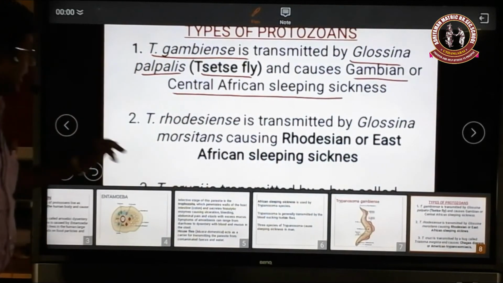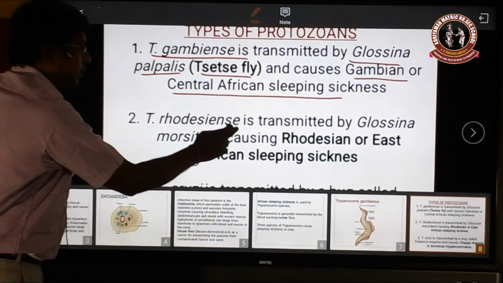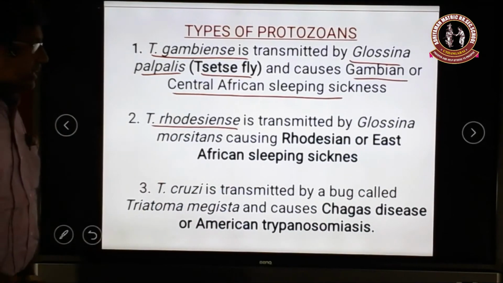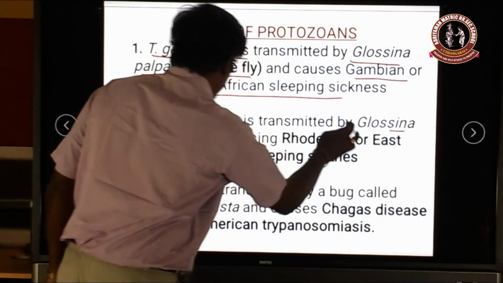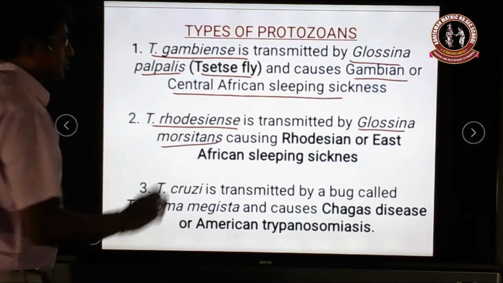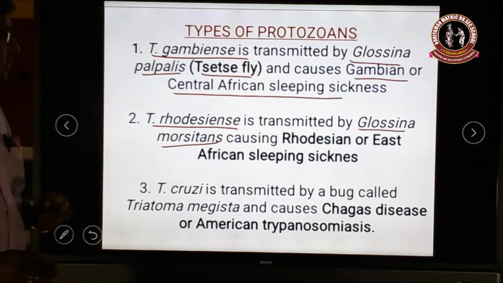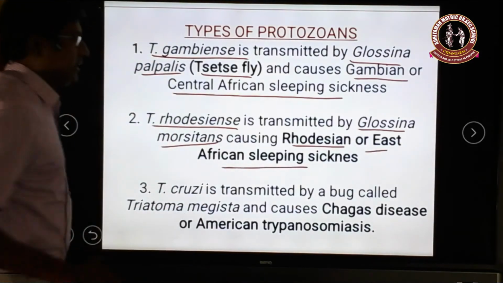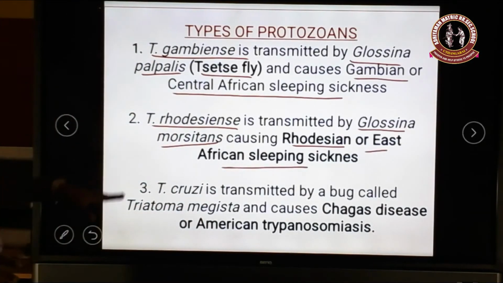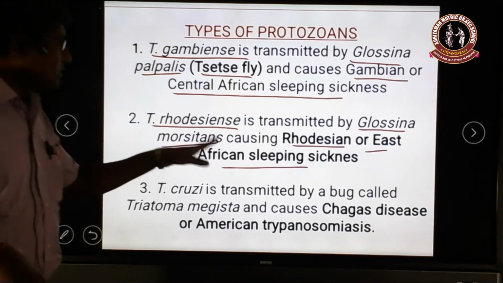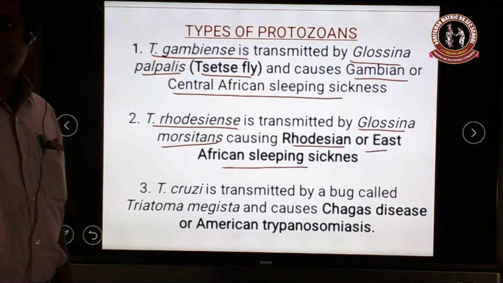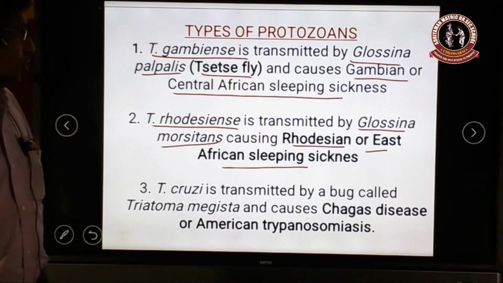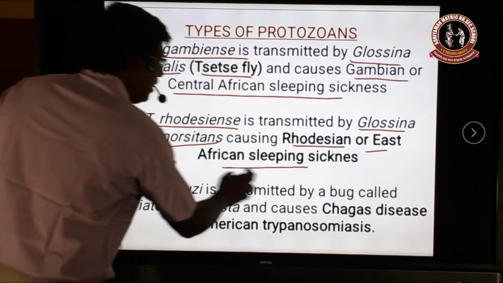Okay. The second type is called Trypanosoma rhodesiense. It is transmitted by Glossina morsitans and causes Rhodesian or East African sleeping sickness. This species, Trypanosoma rhodesiense, is widely spread only in East Africa. Millions of people are affected by the disease there, so it is called East African sleeping sickness.